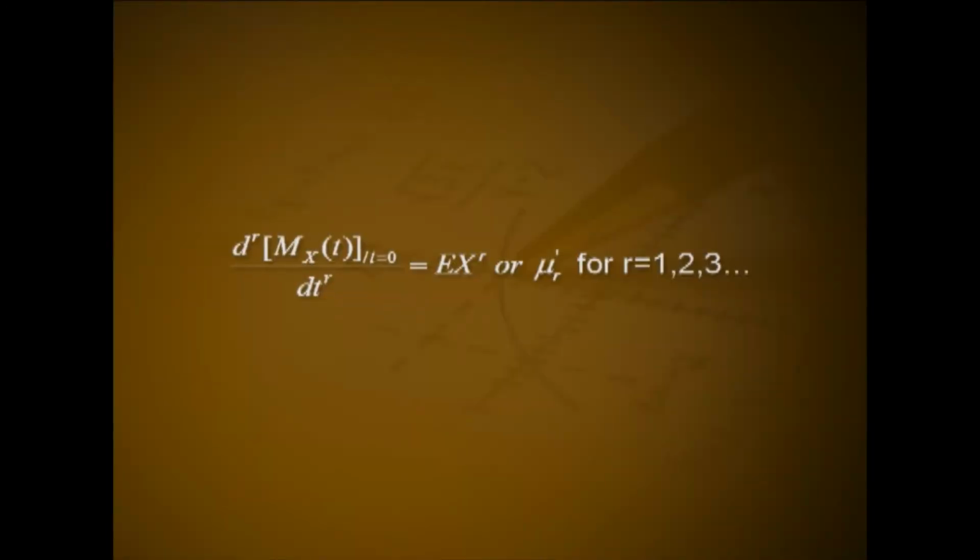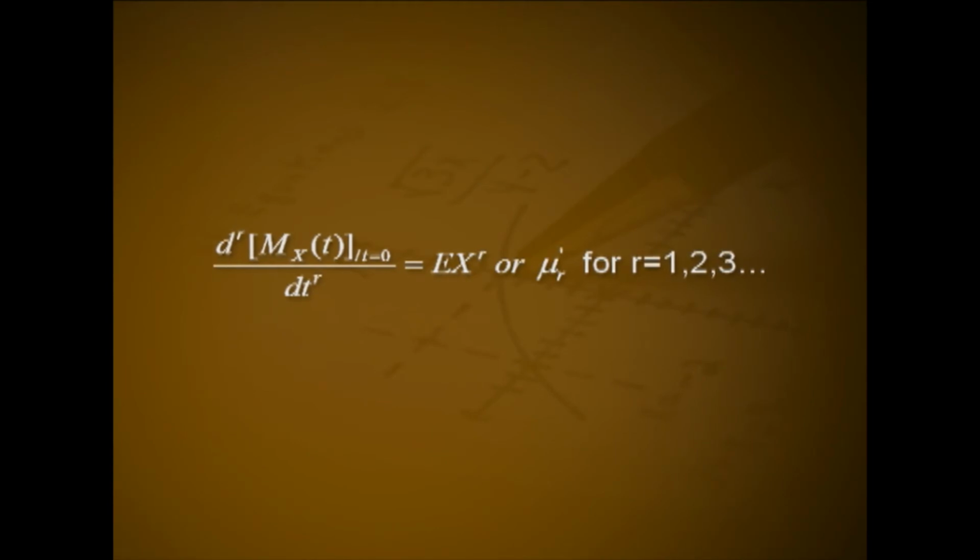Proceeding like this, in general we get d raised to r by dt raised to r of M_X(t) at t equal to 0 equal to expectation of X raised to r, or mu r dash, for r equal to 1, 2, 3, etc. One can use any of the above methods for getting moments from MGF.